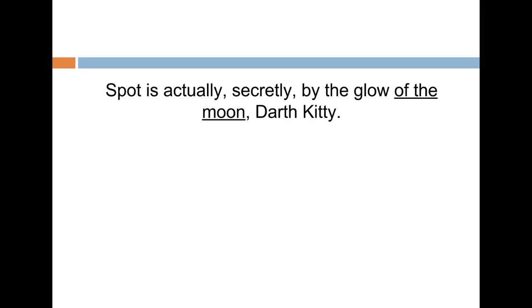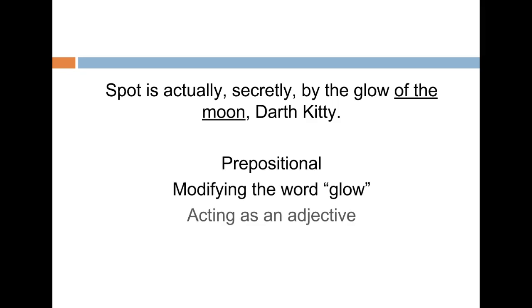Spot is actually, secretly, by the glow of the moon, Darth Kitty. The word of, I know, starts a prepositional phrase. And in this instance, of the moon describes the glow. And because glow is a noun, of the moon has to be an adjective.